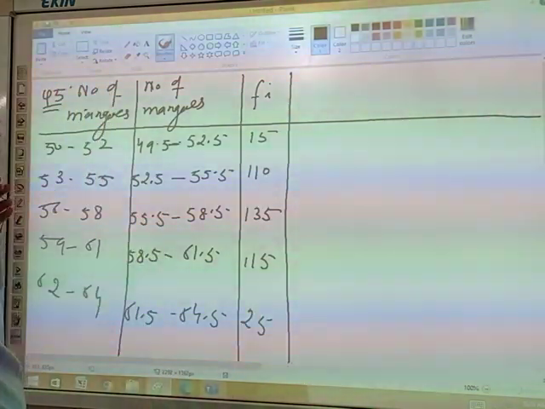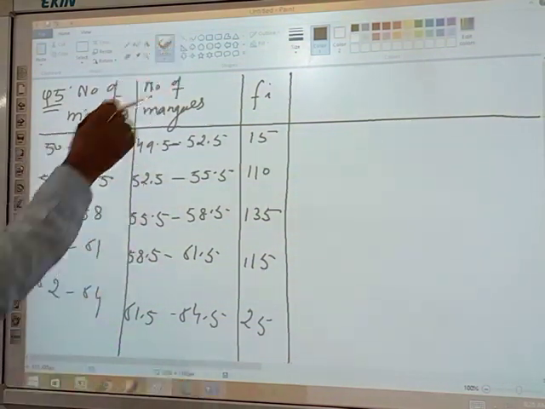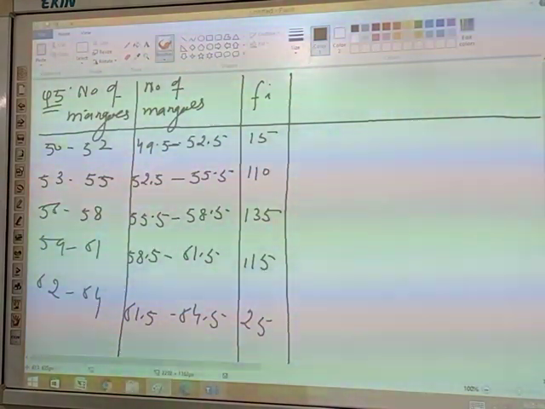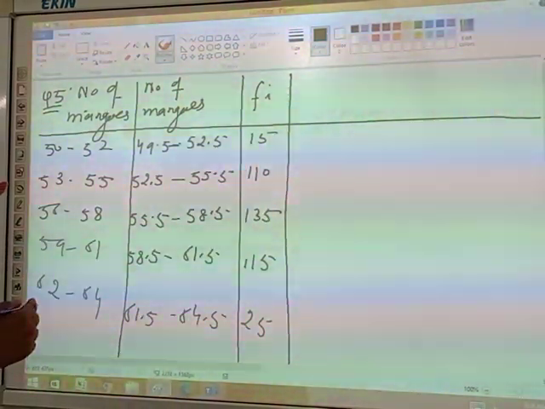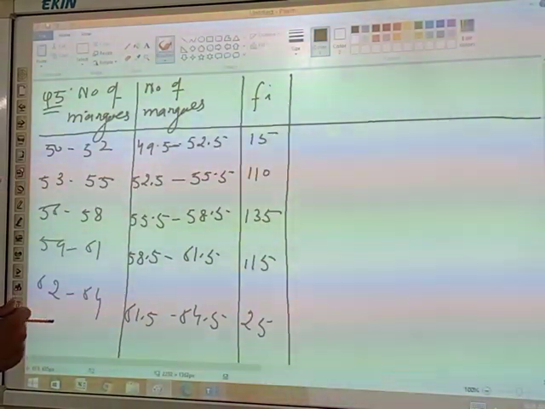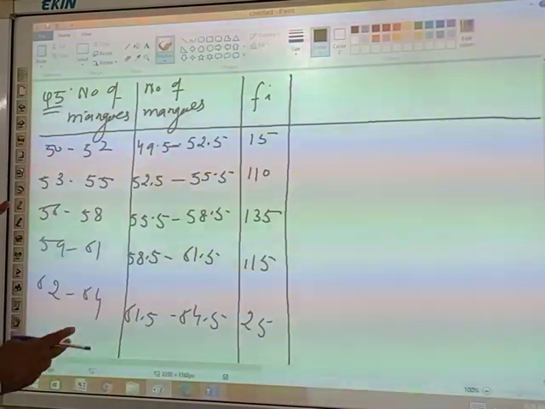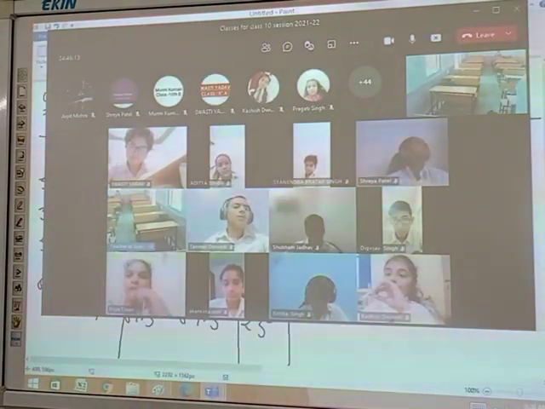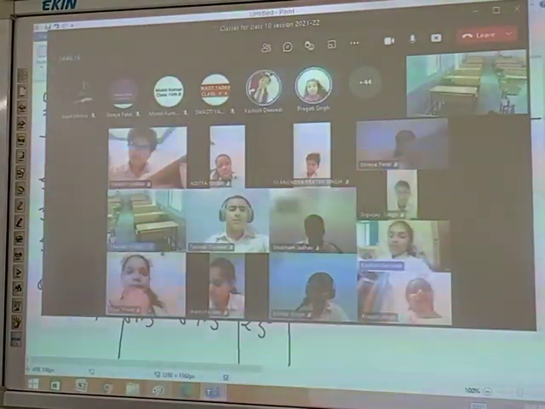Now student, by which method do you want to solve this question? Direct method? It becomes very lengthy if you solve it by the direct method, and the calculation will be long. So, by which method? Assumed mean method.